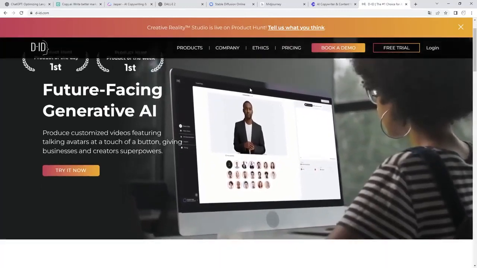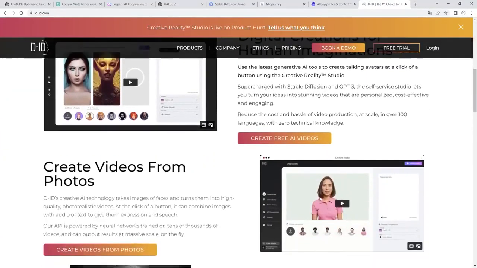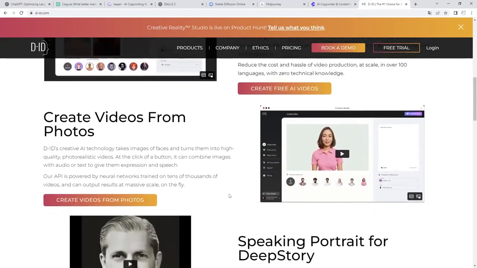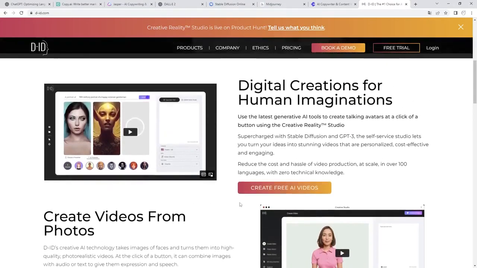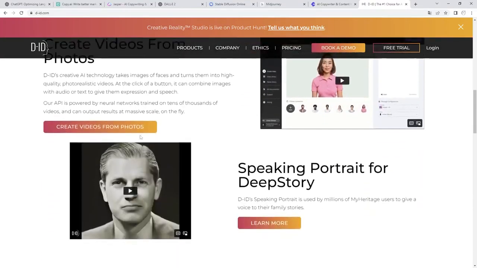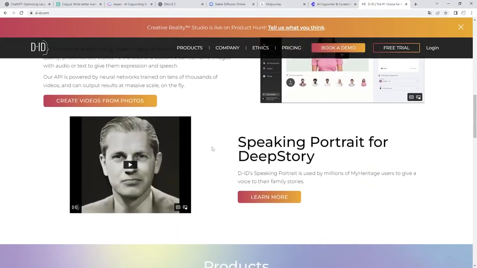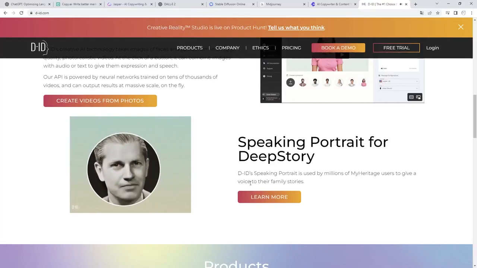With this tool we can generate people who are going to speak, or who are going to read what we tell them. We have a number of people that the application itself gives us, or we can even upload our image and the application will turn it into an announcer. Or we can generate through AI a virtual presenter of any kind. Here we see the examples. We can use old images of our deceased relatives and make them move, even talk. Here we have one.